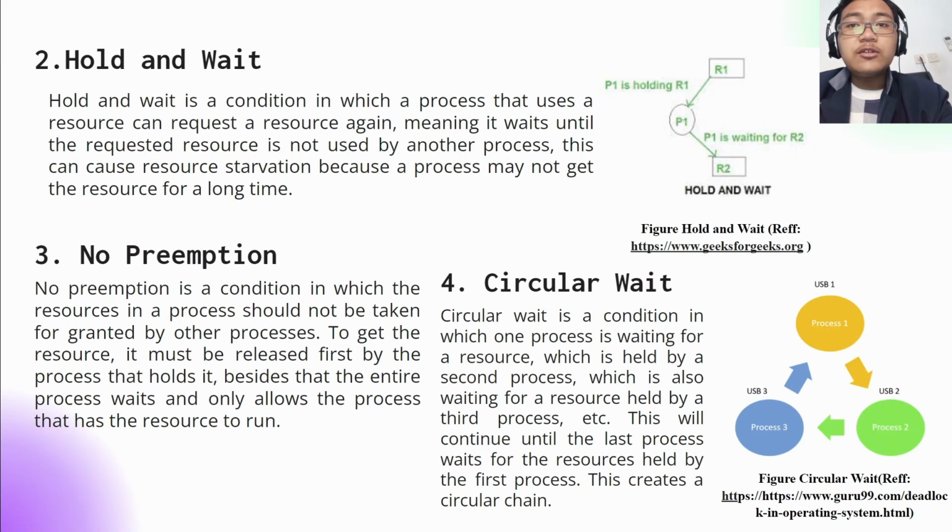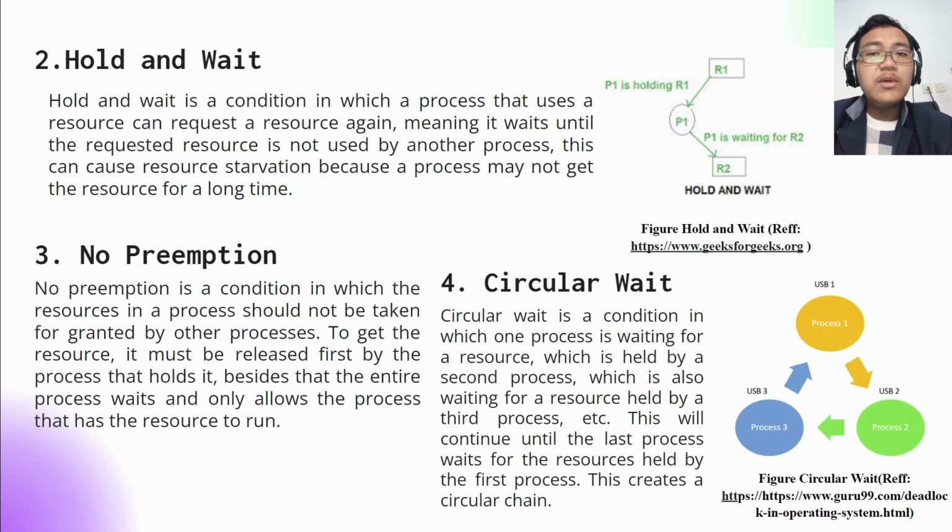Fourth, circular wait. Circular wait is a condition in which a process is waiting for a resource which is held by a second process, which is also waiting for a resource held by a third process. It will continue until the last process and the first process. This creates a circular chain.